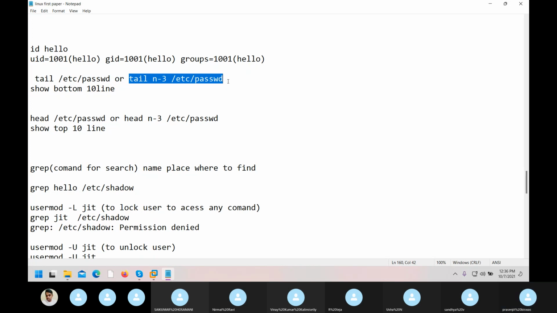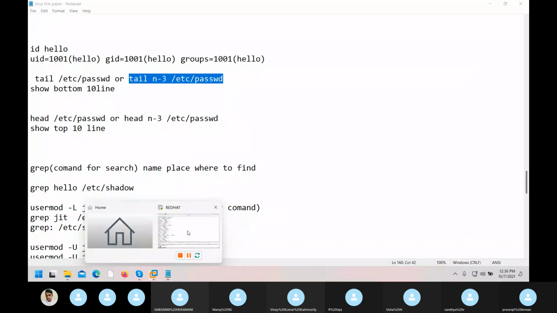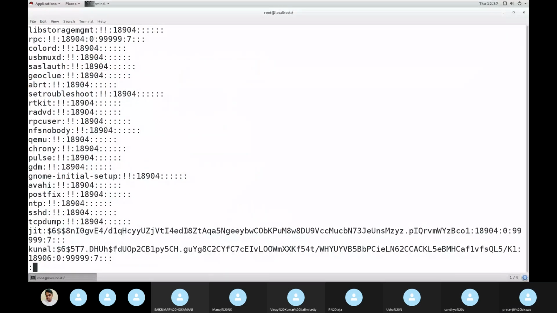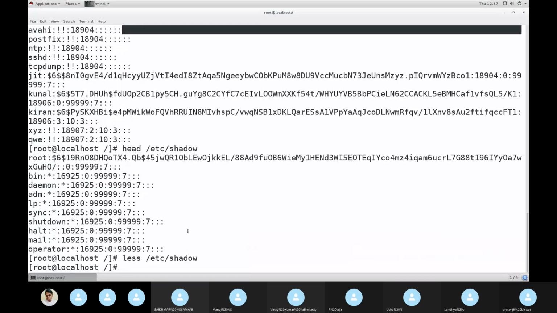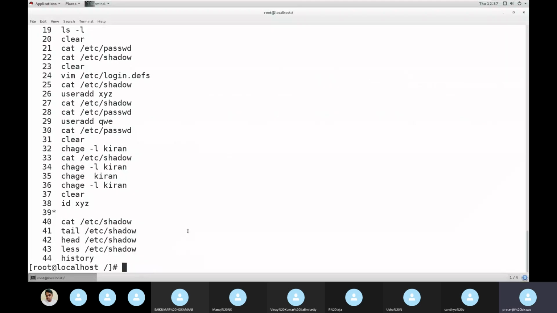Clear? How to check what commands you have typed? Till now you have typed a lot of commands, correct? I want to check that. History. So these are the commands. If you give history, it will show whatever I have done from yesterday, everything.